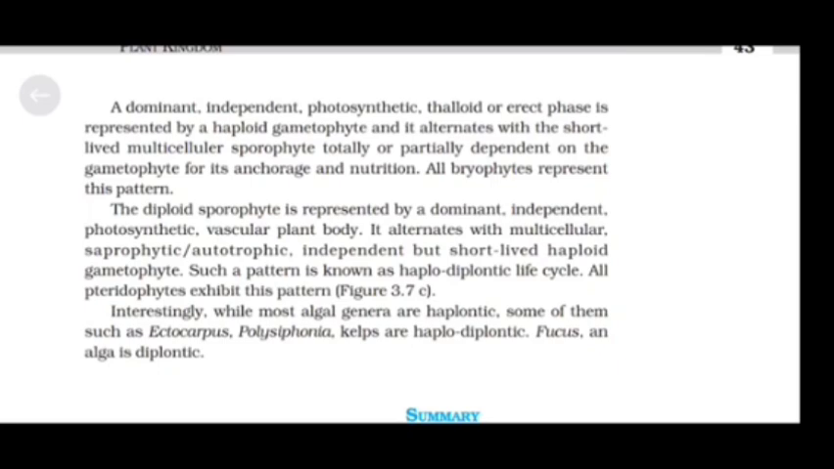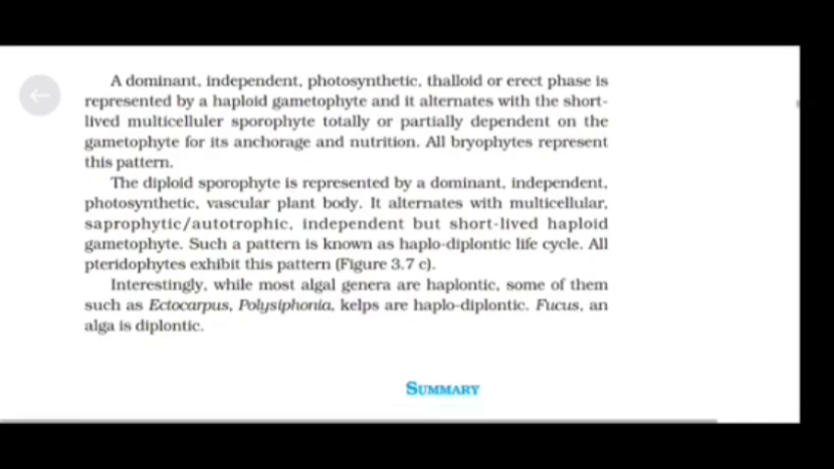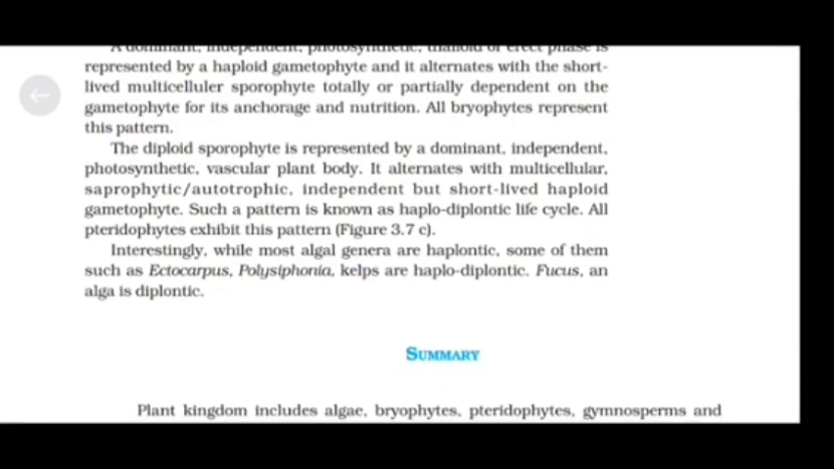The diploid sporophyte is represented by a dominant, independent, photosynthetic vascular plant body. It alternates with multicellular, saprophytic, autotrophic, independent but short-lived haploid gametophyte. Such a pattern is known as haplodiplontic life cycle. All pteridophytes exhibit this pattern. Interestingly, while most algal genera are haplontic, some of them such as Ectocarpus, Polysiphonia, and kelps are haplodiplontic. Fucus, an alga, is diplontic.